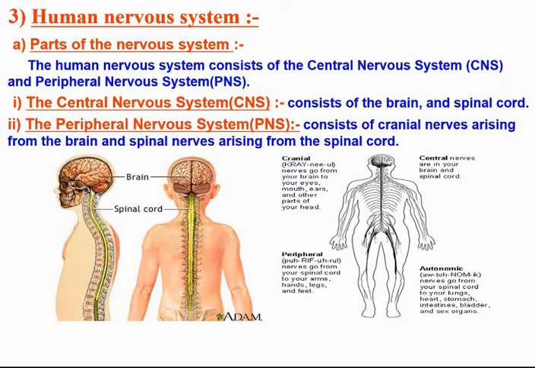In the first figure, you can see the example of CNS, that is the central nervous system, that is the brain and the spinal cord, whereas in the second figure, you can see the example of PNS, that is the peripheral nervous system consisting of the nerves, those arising from the brain are called the cranial nerves, and the spinal nerves arising from the spinal cord, which is protected inside our backbone. Concluding, mainly the nerves of the peripheral nervous system are present in the periphery of our body.